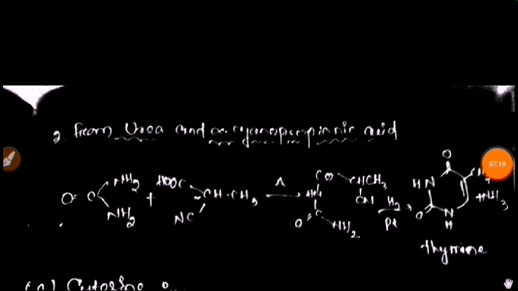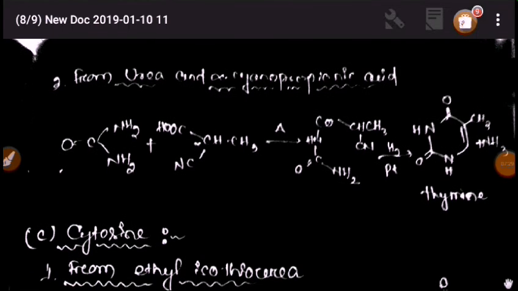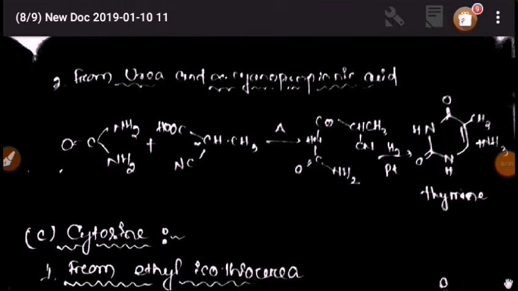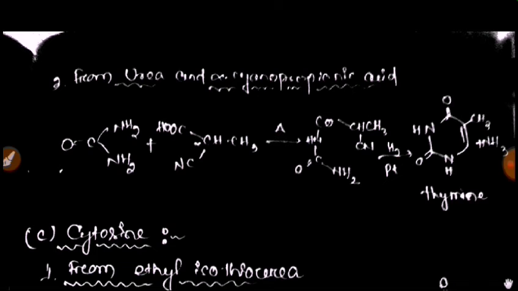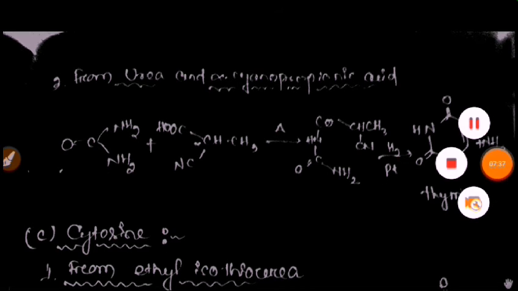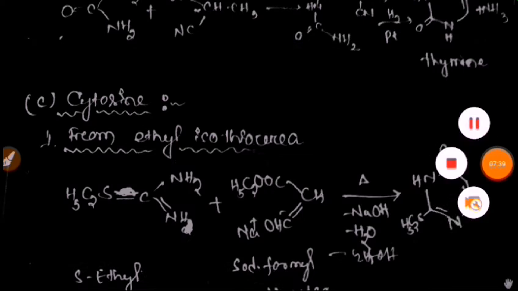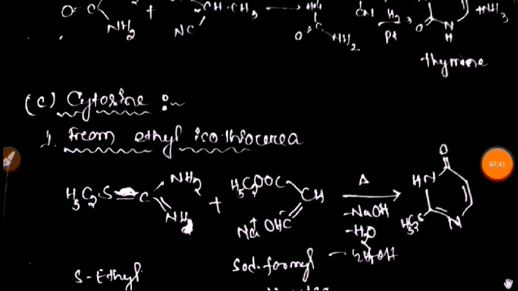And from urea and cyanopropanoic acid we can form thymine also. By following this chain only heat is required, and at last we reduce it and thymine is formed. Now I come to the third base, cytosine.